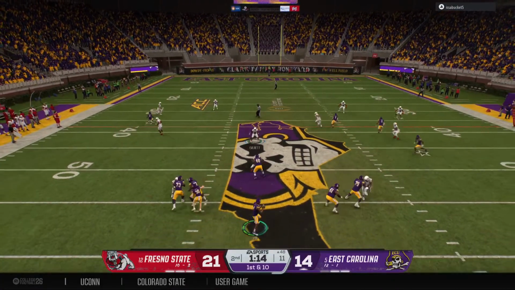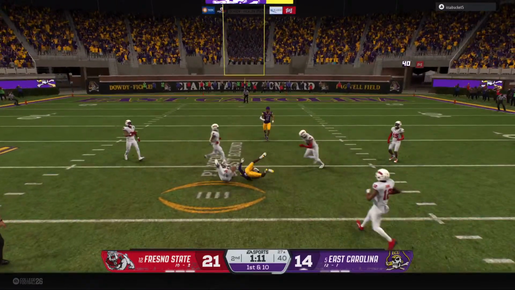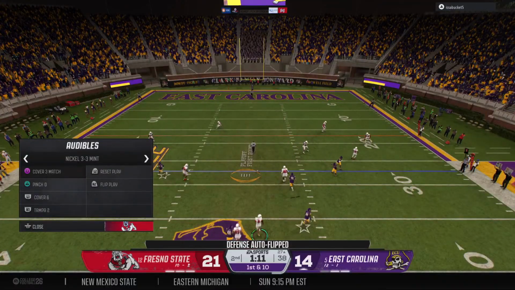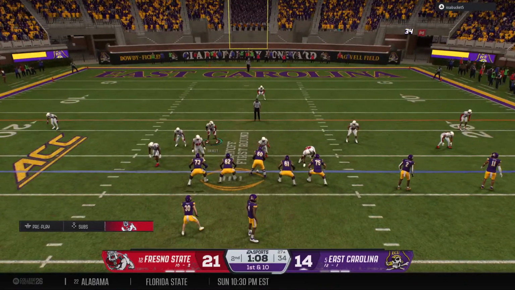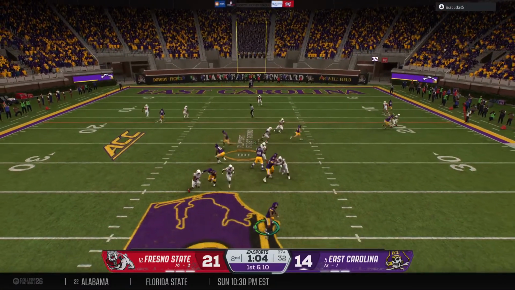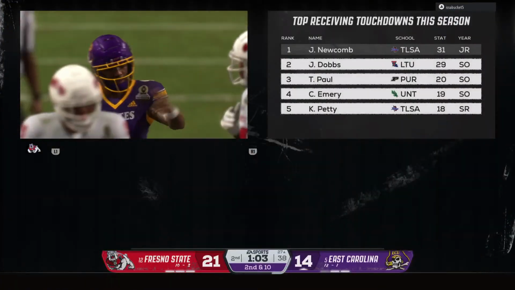First down, looking to throw the ball. Fires it to the wideout. Catch is made down the middle. Tackle made after a big play all the way to the 27. The Pirates will crank up the tempo. Looking to chuck it again. But they can't make the connection. Ball's incomplete.